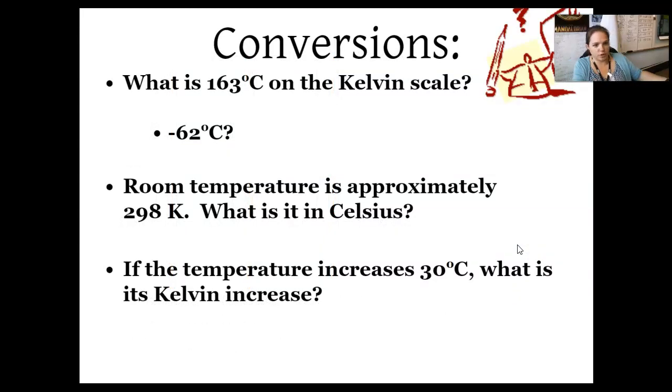All right, let's do a little bit of conversion. What is 163 degrees Celsius on the Kelvin scale? We're going to use that formula. So the first thing you're going to do is plug in the information you know. We have 163. We're going to plug it in where the Celsius goes. So all I have to do now is add it up. It's a simple addition. The answer is 426 degrees Kelvin.